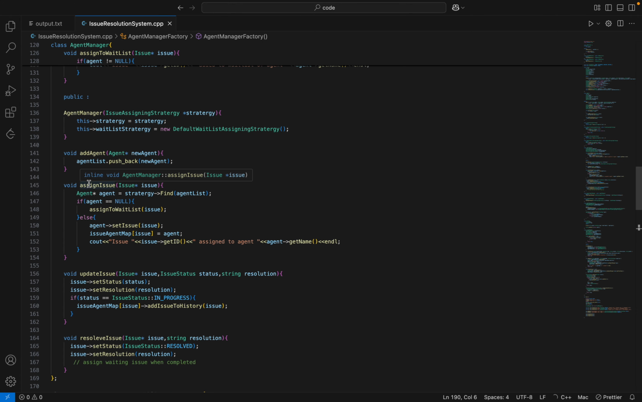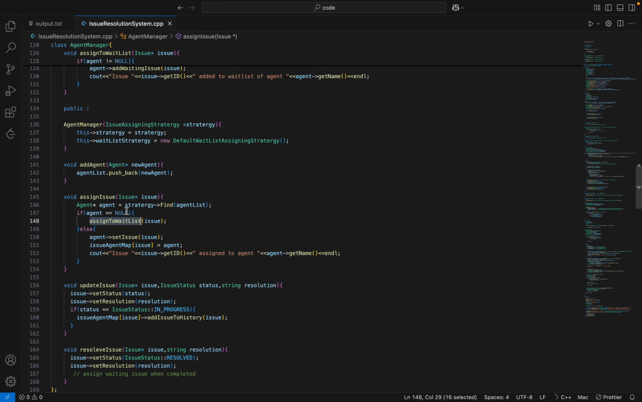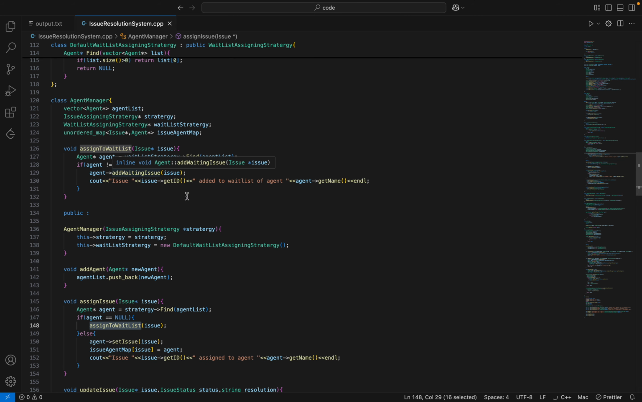It will add an agent. It will assign an issue to an agent. While assigning, from the strategy it will find the agents in the list. And if no agent is available to pick it, it will assign it to the waitlist. For assigning to the waitlist, again, it will use the waiting list strategy to find the agent, and whatever agent is there, we'll assign it to that agent's waitlist.